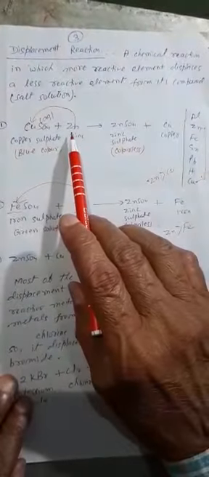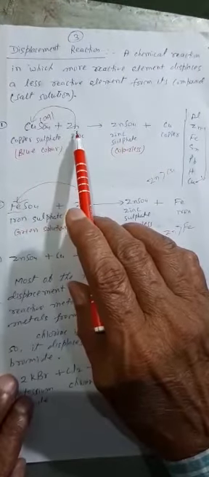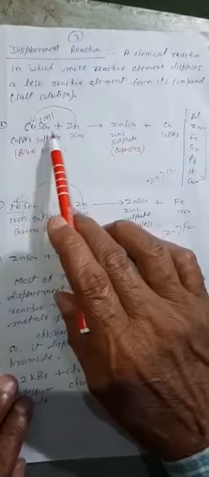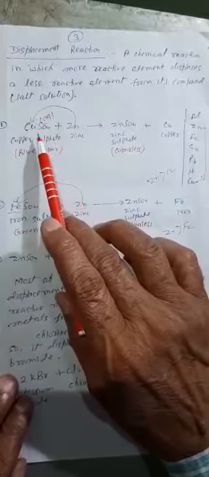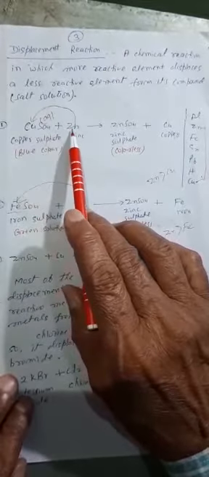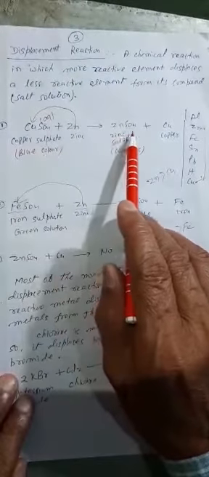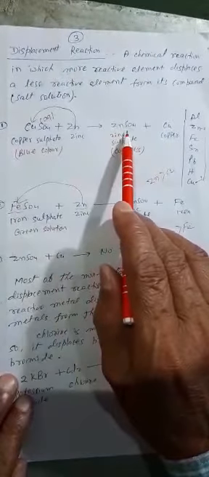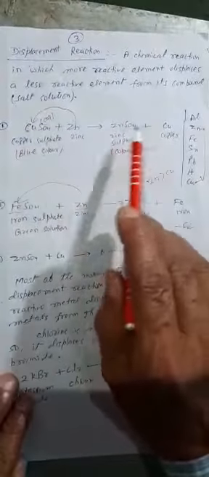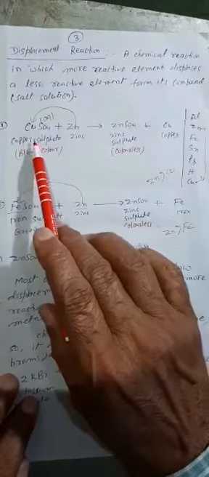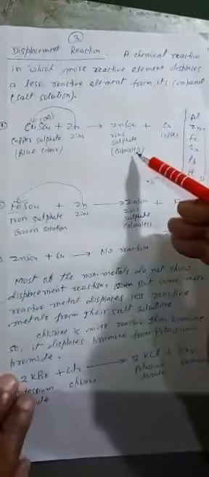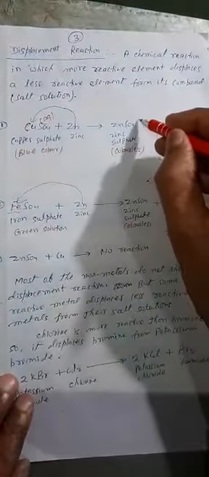We shall write: since Zn, zinc, is more reactive than copper, when zinc is placed in the copper sulfate solution, zinc replaces copper and forms ZnSO4, zinc sulfate solution, and copper gets separated. Now the copper sulfate solution has changed into zinc sulfate solution. This is also aqueous.